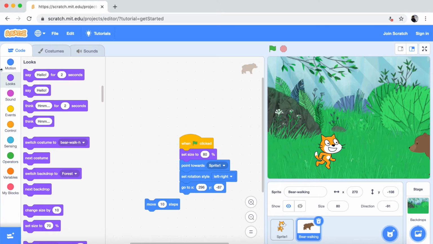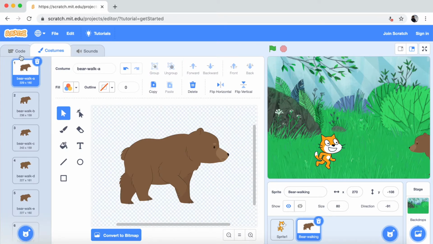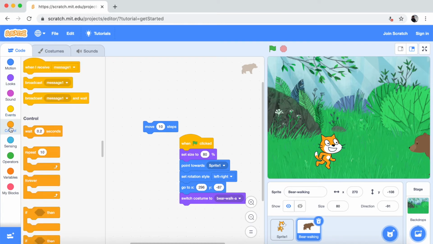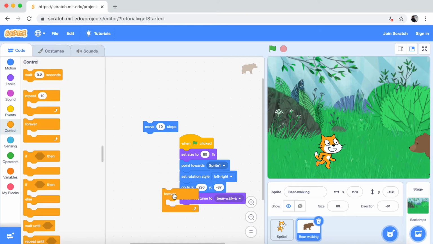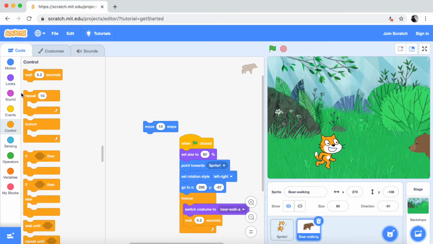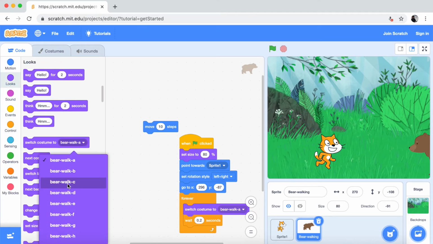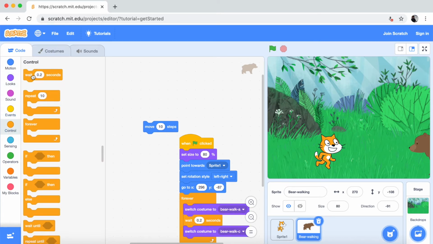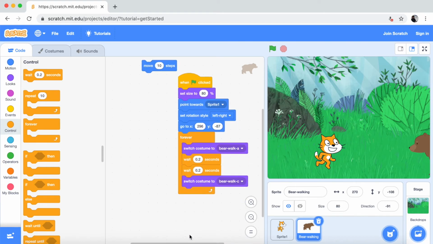And the bear walking sprite, I'm just gonna pick this one first, of course. So switch costume to bear walking A. And then I'm gonna put forever. Wait for 0.2 seconds, and then I need to pick another costume. C, I think. C. And then another wait, 0.2 seconds.